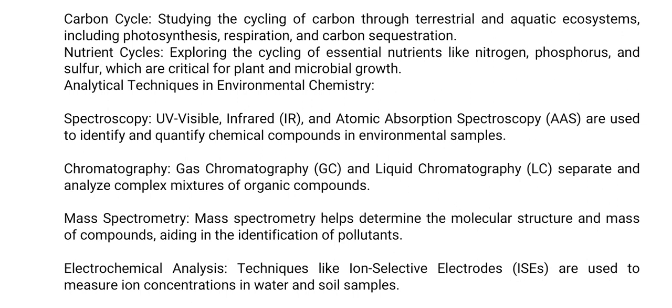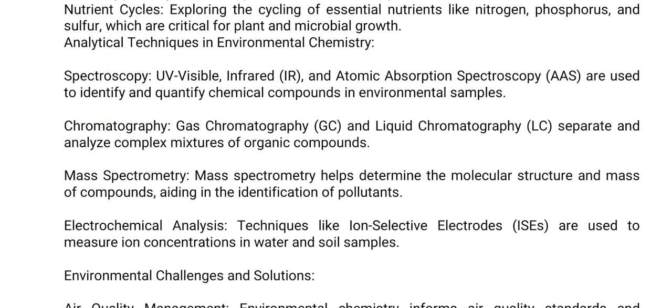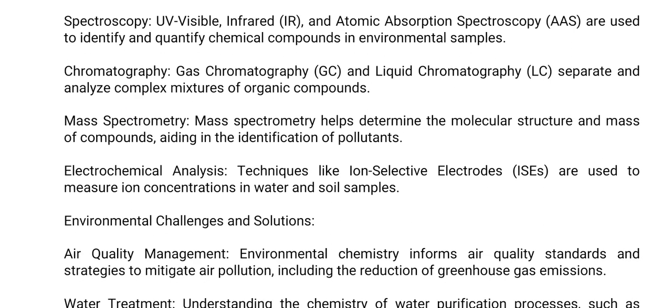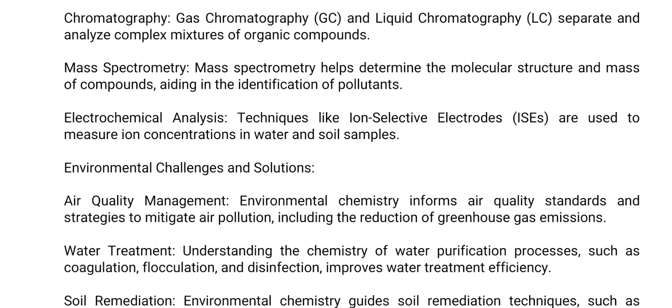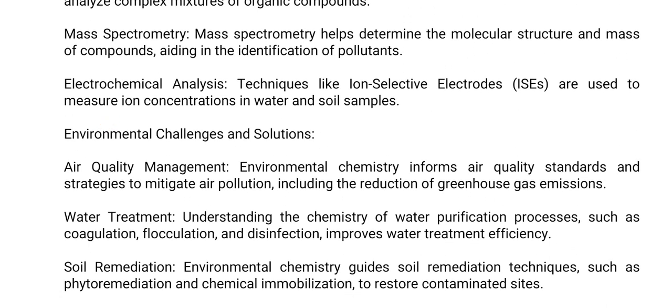Spectroscopy. UV visible, infrared, and atomic absorption spectroscopy are used to identify and quantify chemical compounds in environmental samples. Then chromatography, gas chromatography and liquid chromatography separate and analyze complex mixtures of organic compounds. And mass spectrometry. Mass spectrometry helps determine the molecular structures and mass of compounds, aiding in the identification of pollutants. Then electrochemical analysis, techniques like ion selective electrodes are used to measure ion concentrations in water and soil samples.